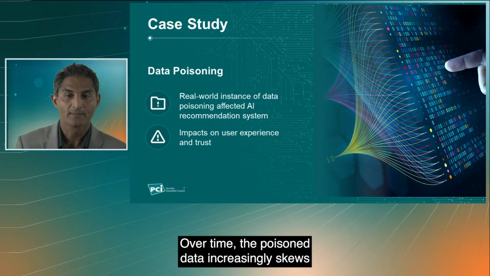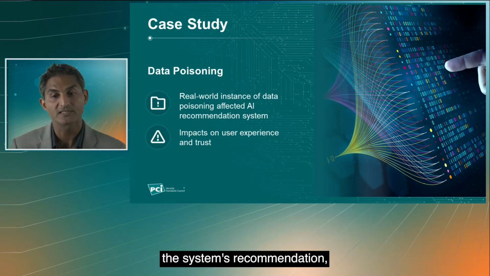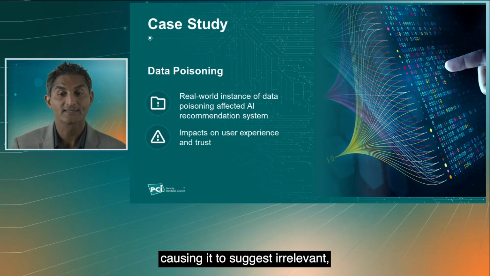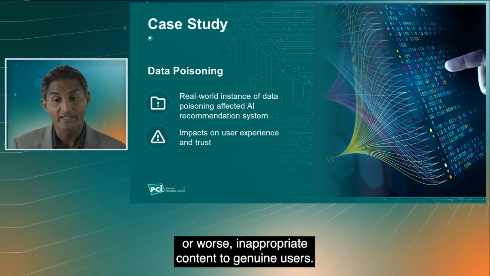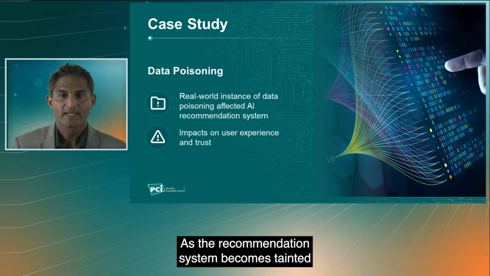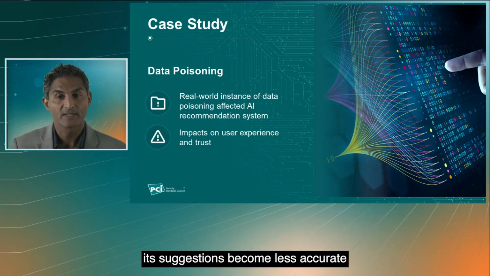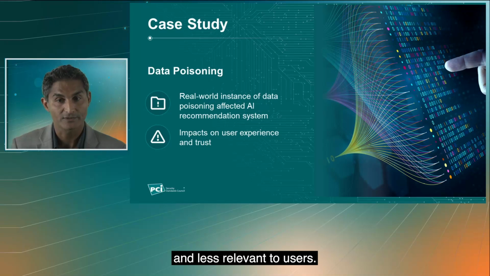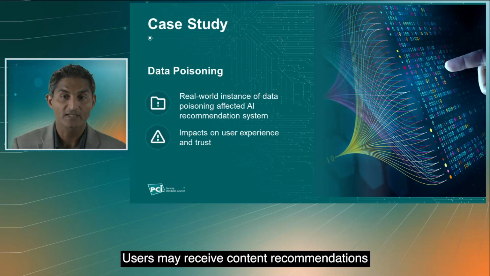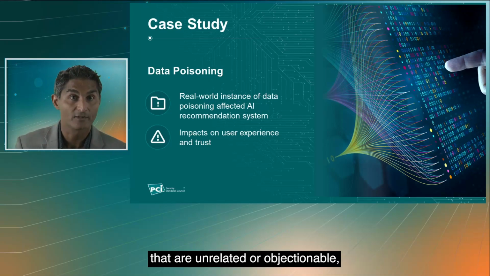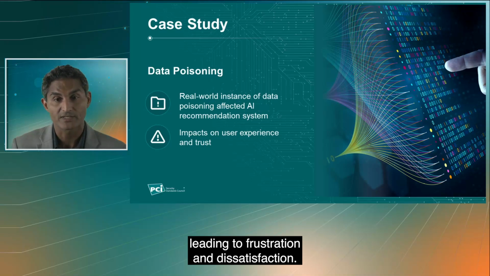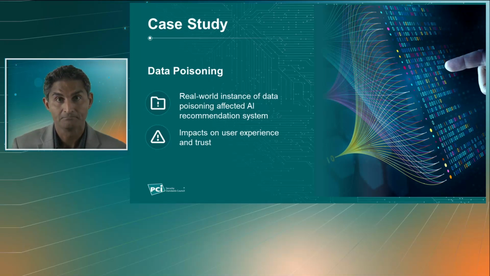Over time, the poison data increasingly skews the system's recommendations, causing it to suggest irrelevant or worse, inappropriate content to genuine users. As the recommendation system becomes tainted with poison data, its suggestions become less accurate and less relevant to users. Users may receive content recommendations that are unrelated or objectionable, leading to frustration and dissatisfaction.